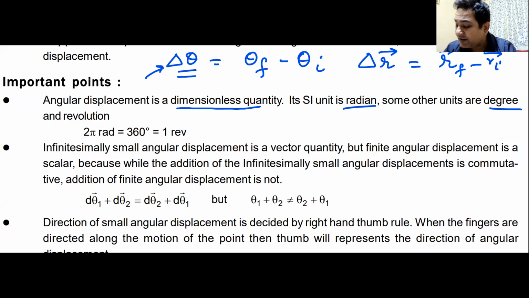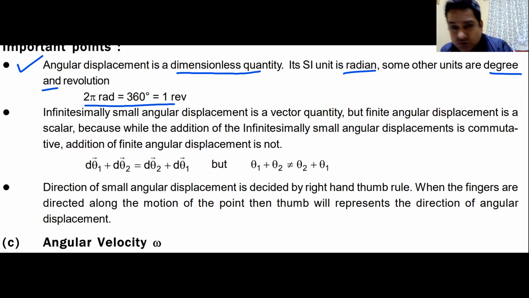Some other units are degree and revolution, for how many revolutions have happened. Remember, one revolution is 360 degrees, which is 2 pi radians. This is the first point that you must always remember and never forget. And the second point is as important as the first one. Why is it as important? Because we always encounter this question.